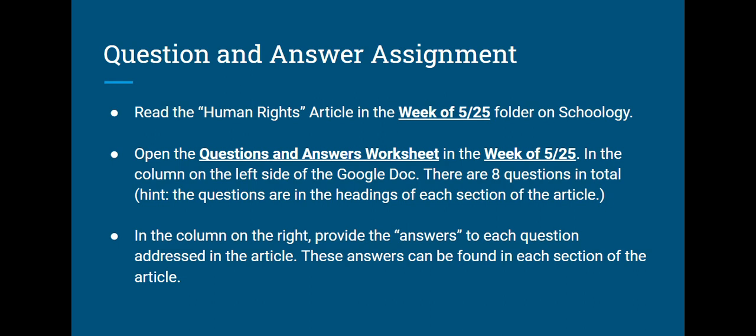I think there's one that isn't a question. You can just rephrase it to make it a question. And then in the column on the right, provide the answers to each question addressed in the article. These answers can be found in each corresponding section of the article. So if one heading is a question, the answer to that is going to be in the section underneath that heading. And then there are 2 questions at the end of the Google Doc as well, quick things that you can answer, and then you'll be good to go.